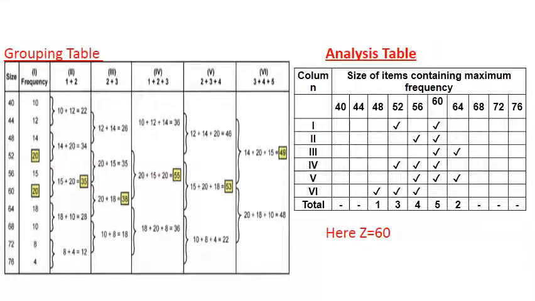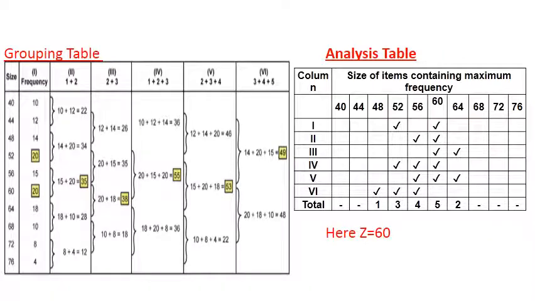And from each column you have to find out the highest value. The first column's highest value is 20, 20, in the second it is 35, in the third it is 38, in the fourth it is 55, in the fifth it is 53, and in the sixth it is 49. So these are the highest values. Now you have to prepare an analysis table.